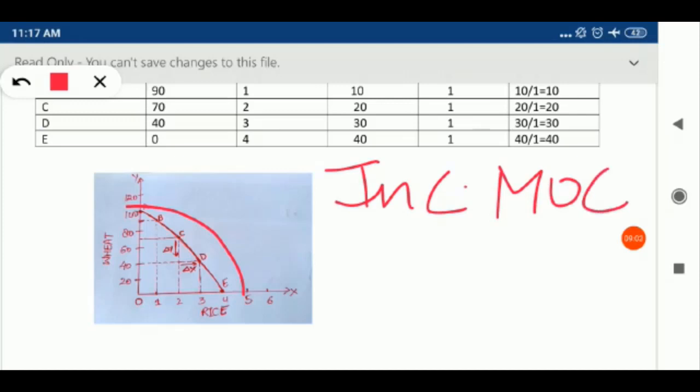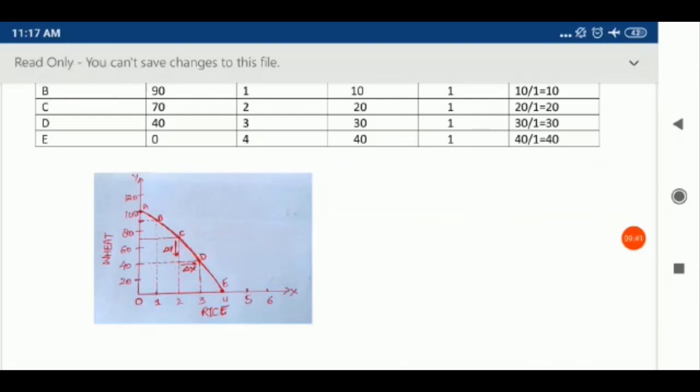So you can plot this, and I have already explained to you that the good which we are sacrificing will be put on y-axis and gaining good will be put on x-axis. So move from 70 to 40. This is delta Y. It means we are sacrificing 30 units, then only we can produce 2 to 3. That is one additional unit, that is delta X. So this portion is your MRT. This is your rate at which we are sacrificing, and this is the rate at which we are gaining same time. So this is MOC.